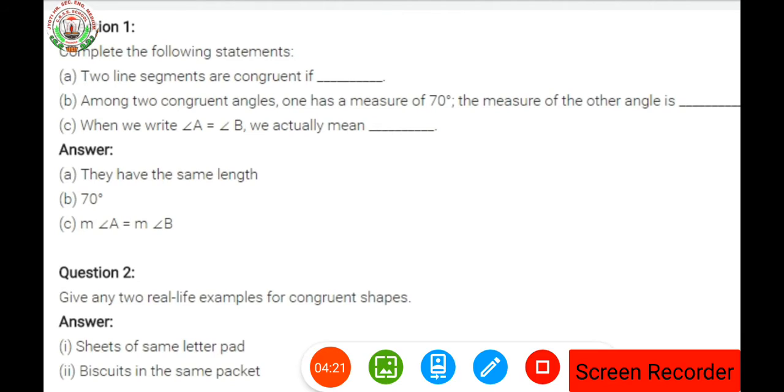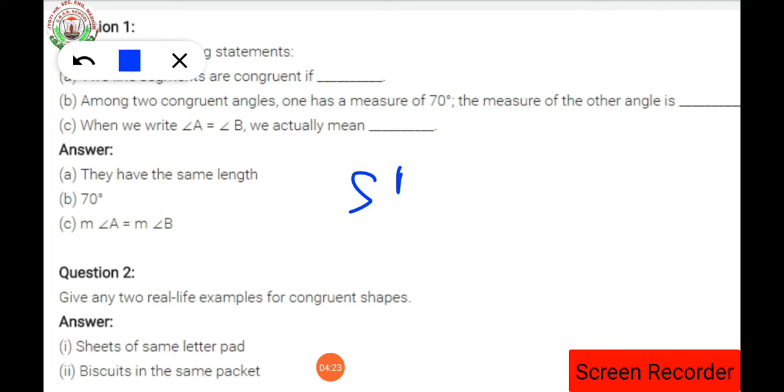So what is the second one? That is side angle side. This is the congruency rule. For this, any two sides, suppose this side will be equal to this side and this. This side of the first triangle will be equal to the corresponding side of the second triangle.